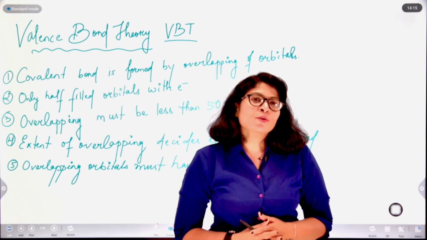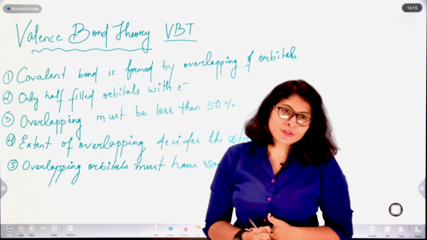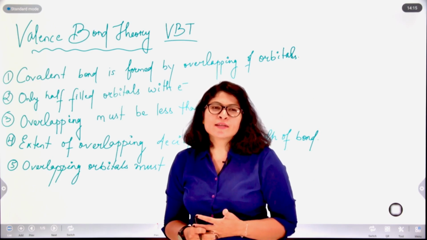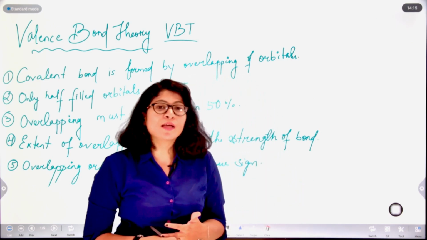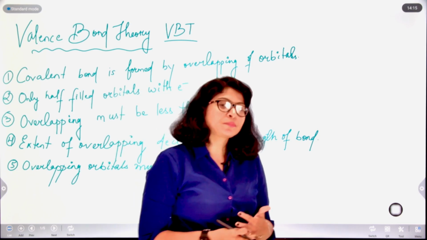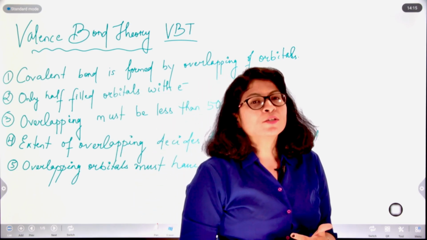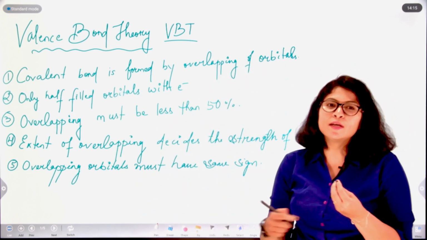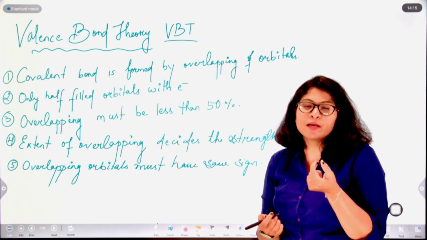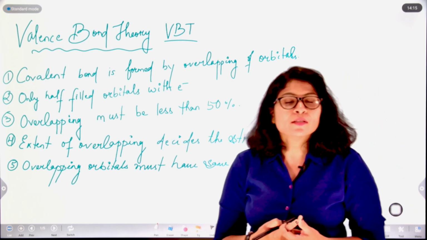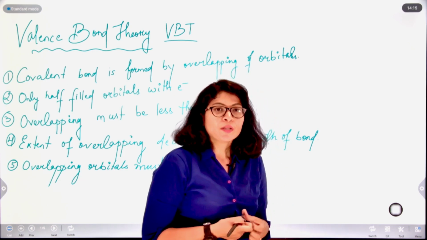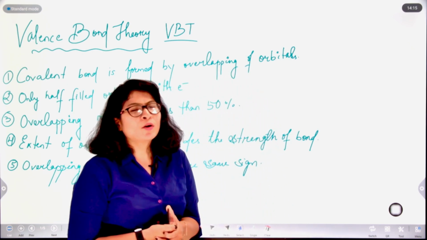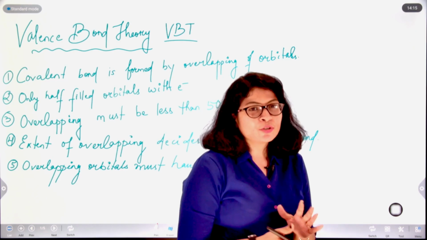In the earlier videos we were discussing Lewis dot structure, but Lewis dot structure had some drawbacks, like it could not explain the actual structure of the molecule. From Lewis dot structure we only came to know about the electronic arrangement around the atoms, or how the corner atoms are arranged around the central atom. So it gave no information about the exact structure of the molecule.